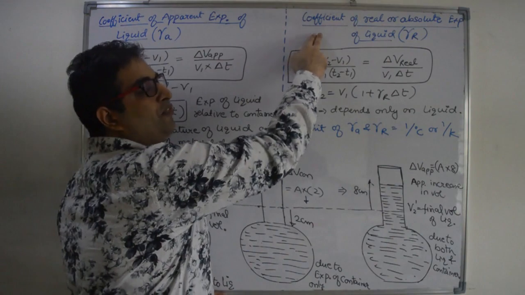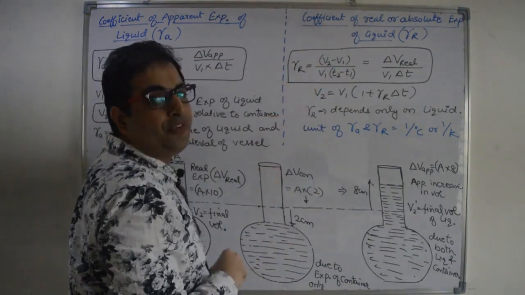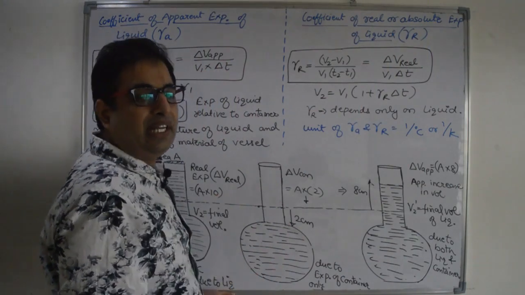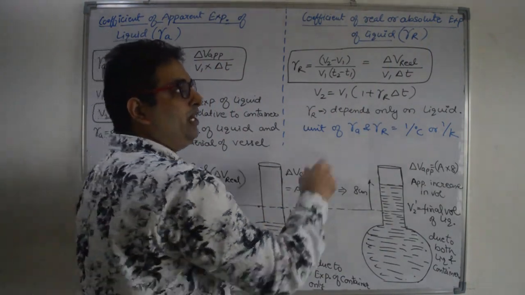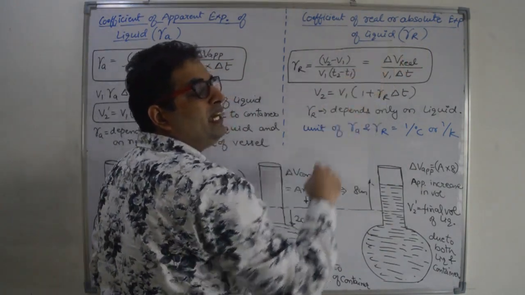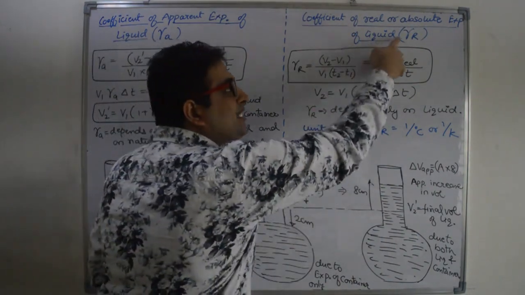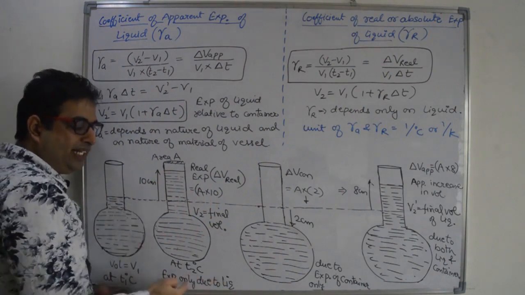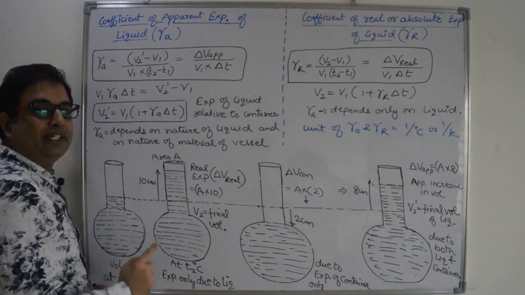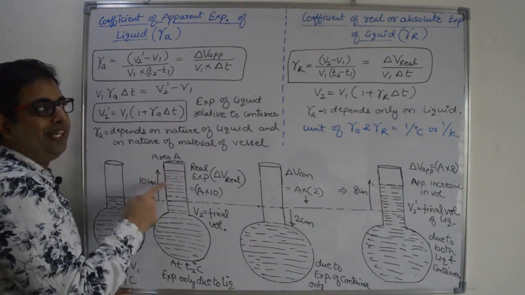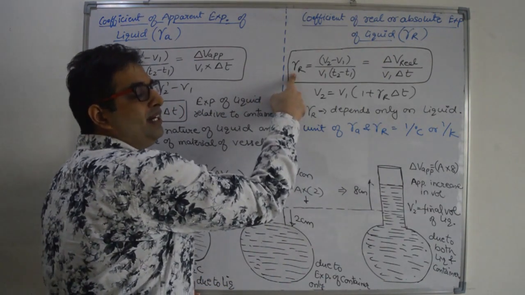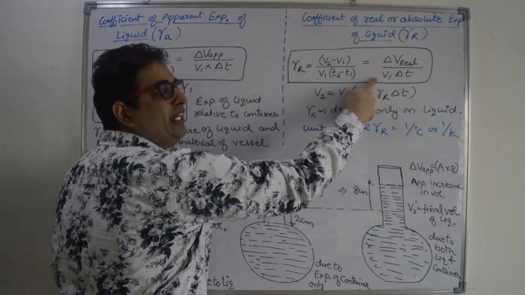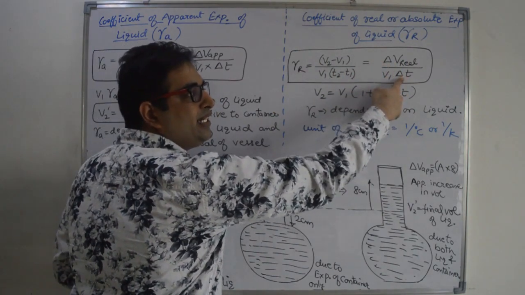Now the second type of coefficient is the coefficient of real or absolute expansion of liquid, and it is represented by gamma R. This tells us the real expansion of the liquid, neglecting the effect of the container, only the expansion of the liquid. So for gamma R, the definition is the real increase in volume divided by the initial volume into the increase in temperature.